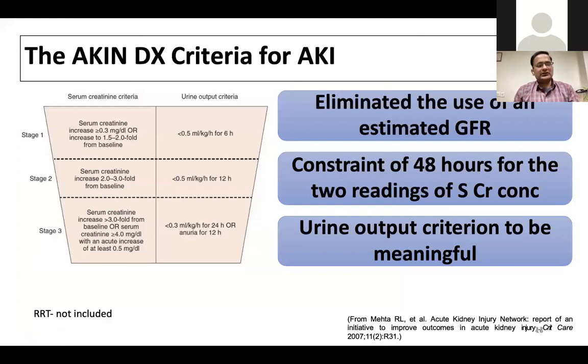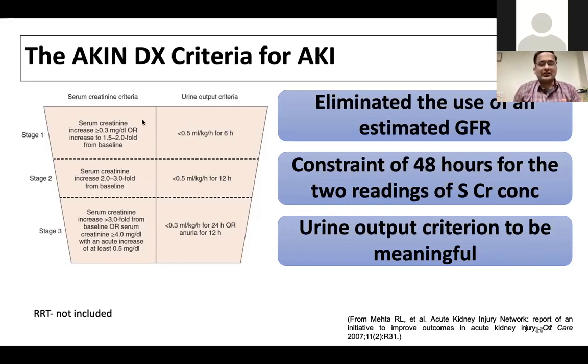So recently the most accepted or commonly used one is the AKIN criteria, Acute Kidney Injury Network diagnostic criteria for AKI. This again has stage 1, stage 2, stage 3, with more than 0.3 milligram creatinine raised from the baseline. If the patient has creatinine of 0.6 at the baseline, if it develops to 0.9 creatinine, then also it will come under stage 1 AKI, or a raise of 1.5 to 2-fold. If the patient had a creatinine of 0.4, if we get 0.6 or 0.8,